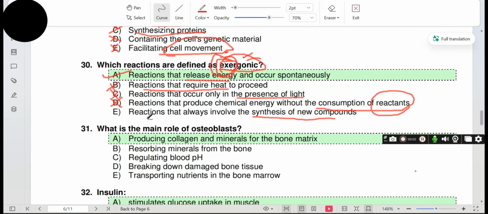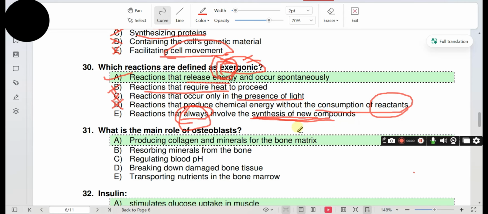Option E. Reactions that involve the synthesis of new compounds. Exergonic reactions can involve synthesis of new compounds, but it doesn't always involve synthesis of new compounds. It can also break down the reactants. So the answer is A.